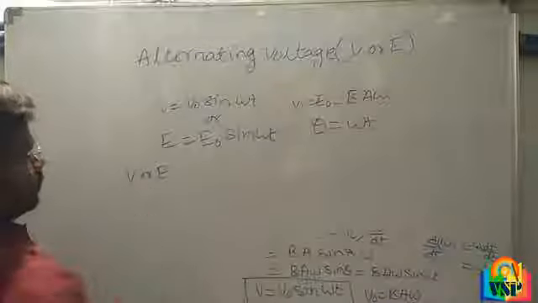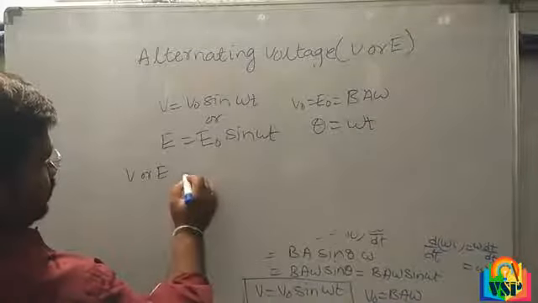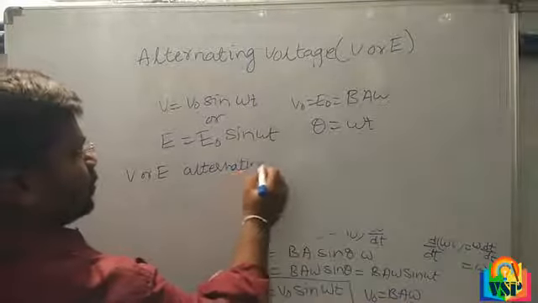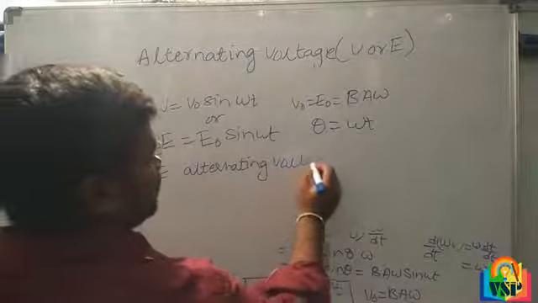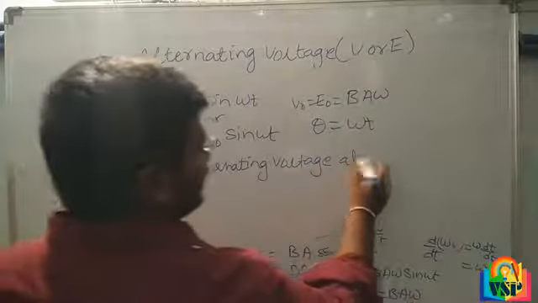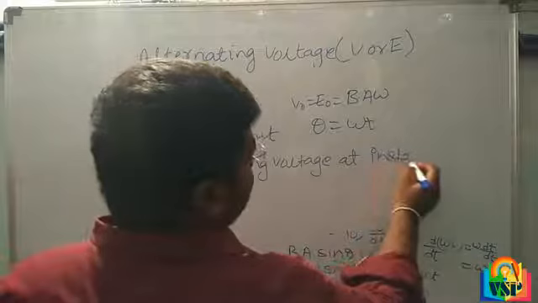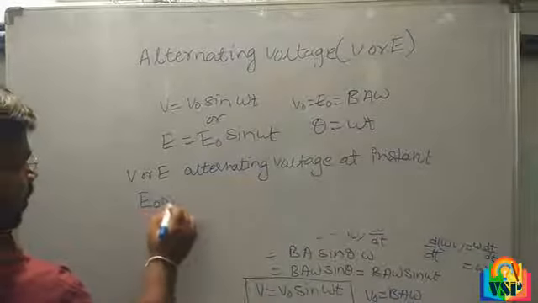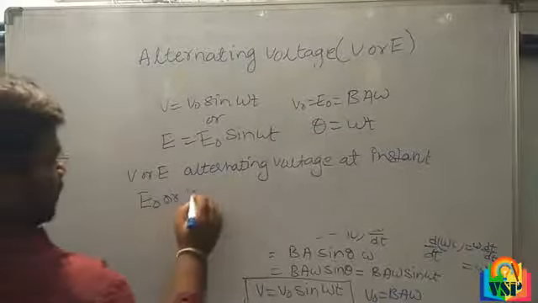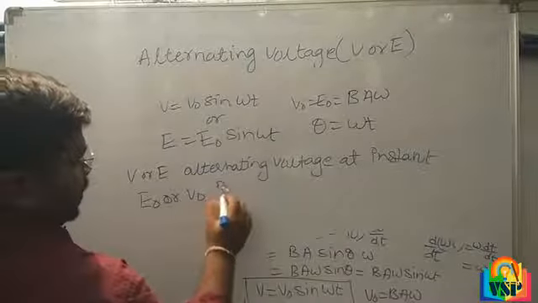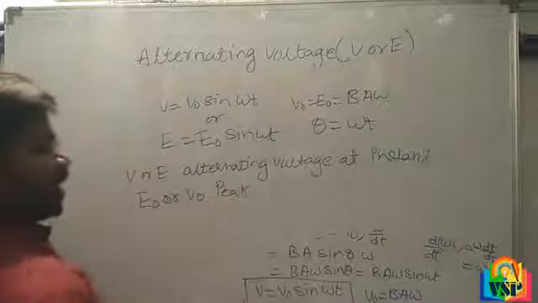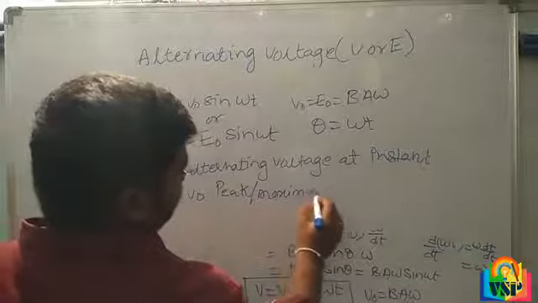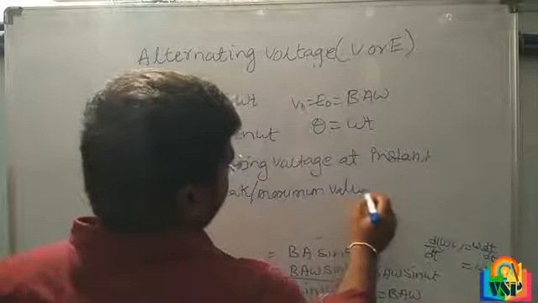Alternating voltage at an instant. E naught or V naught, you can say, is the peak or maximum value.